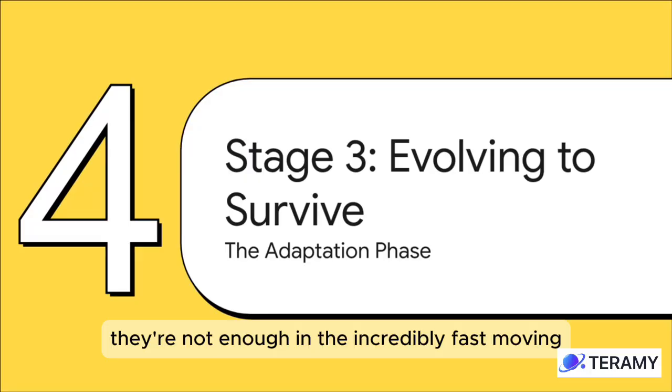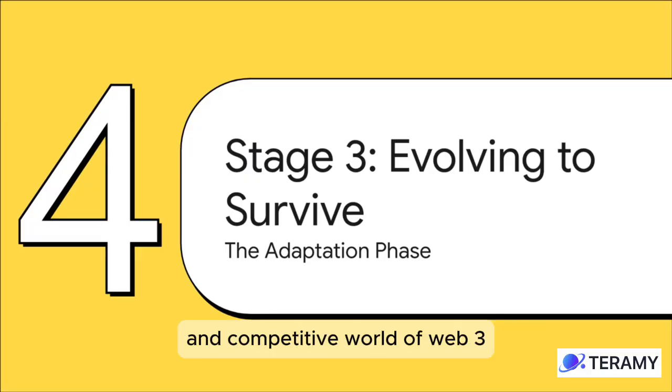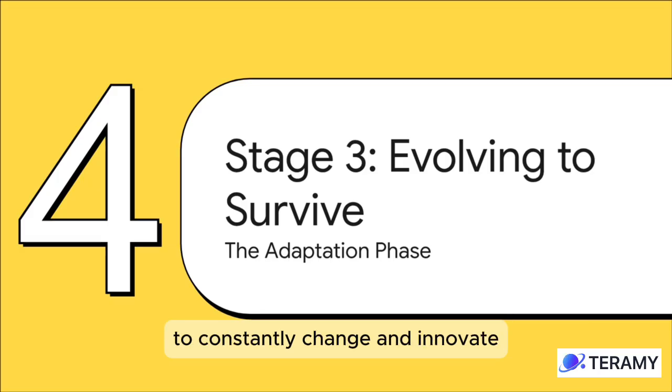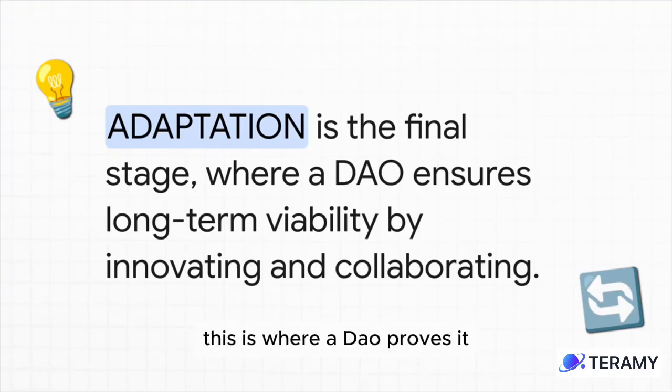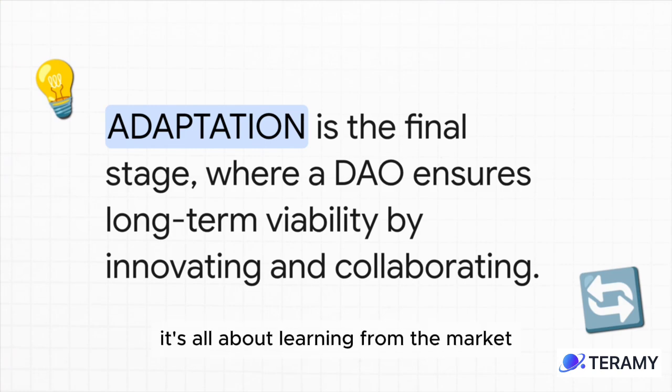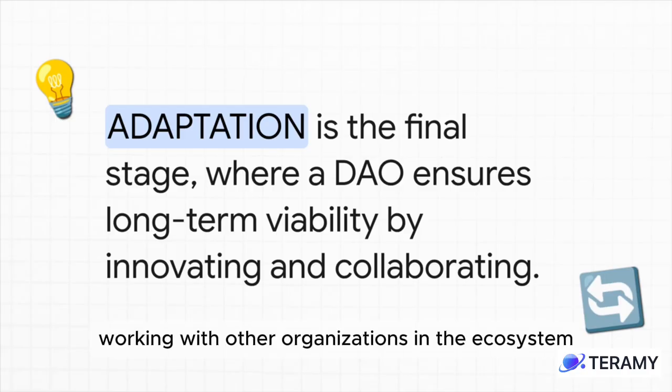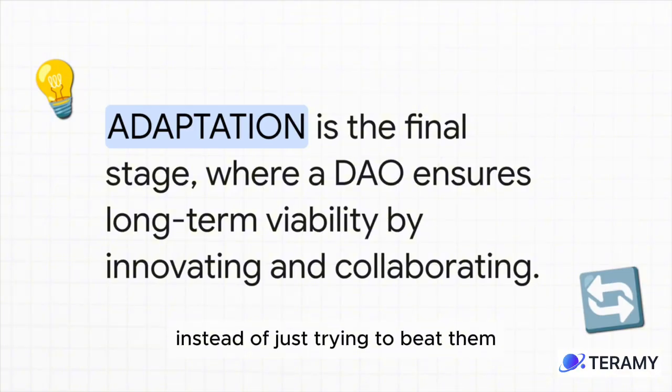But look, attention and activation, they're not enough. In the incredibly fast-moving and competitive world of Web3, long-term survival really depends on your ability to constantly change and innovate. This is where a DAO proves it can actually last. It's all about learning from the market, improving its tech, and, this part is so important, working with other organizations in the ecosystem instead of just trying to beat them.